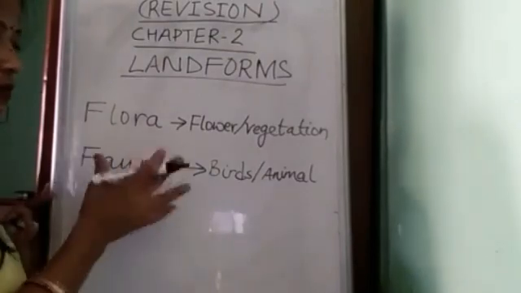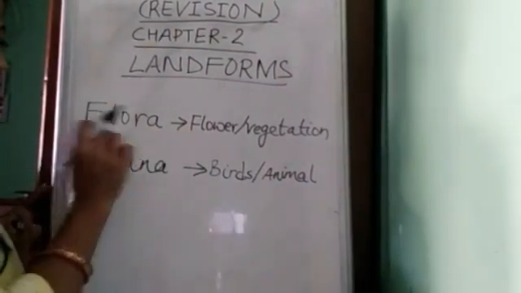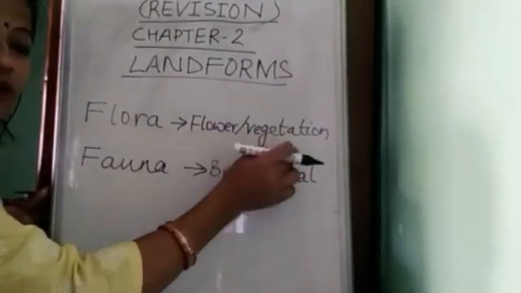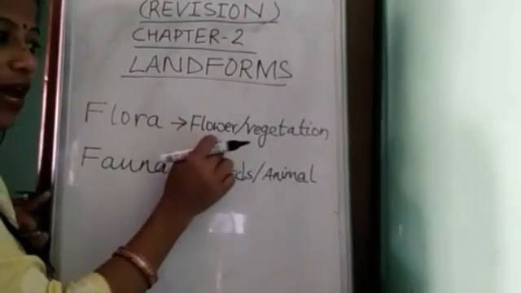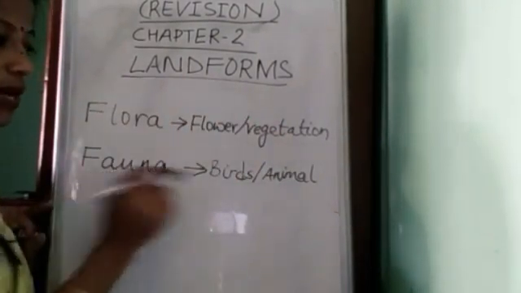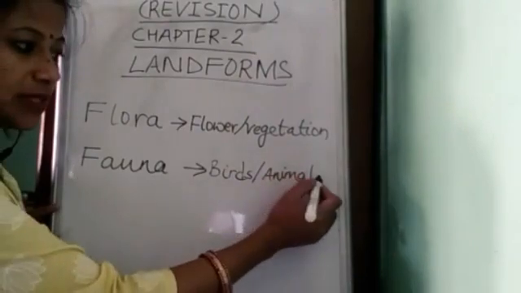Now flora and fauna, don't be confused. Flora means flowers or vegetation. Fauna means birds or animals.